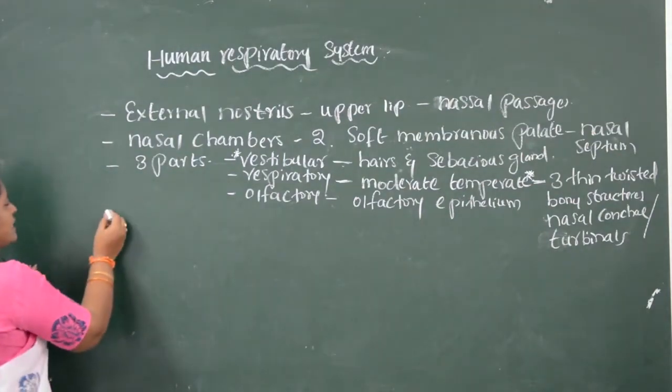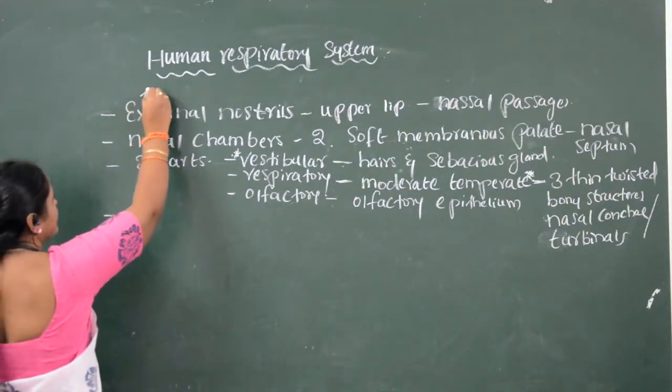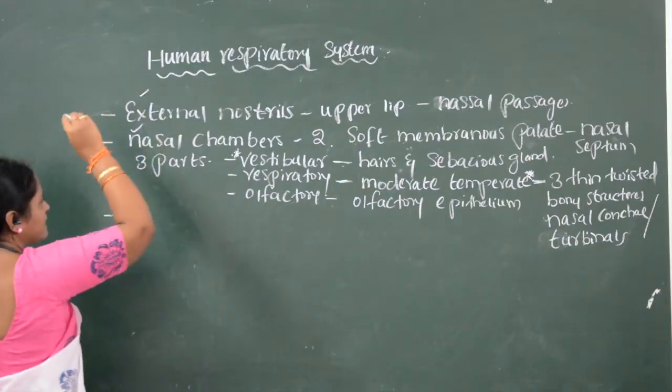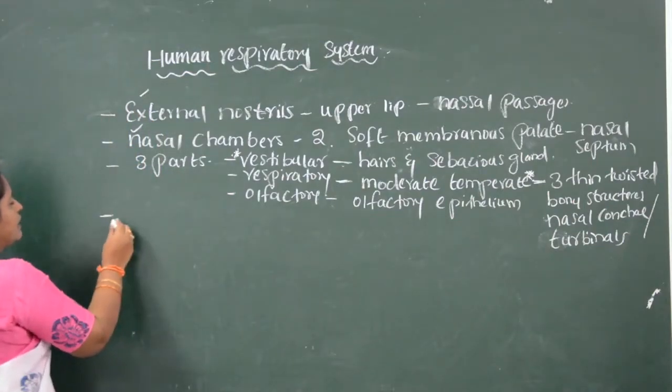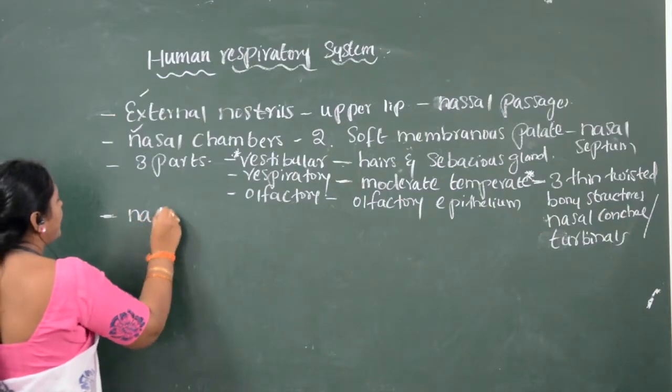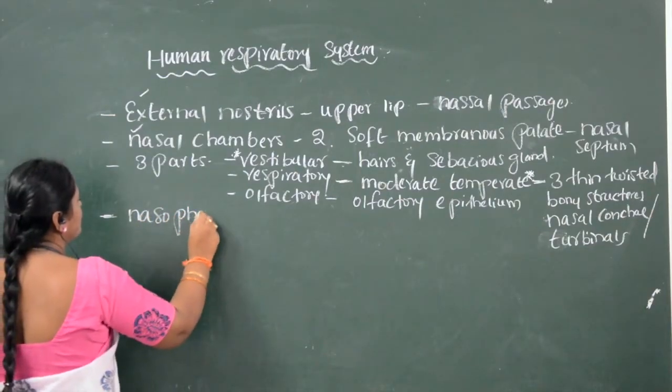Now, in the nasal passage, the first part is the external nostrils, the second is the nasal chambers, and the third is the nasopharynx.